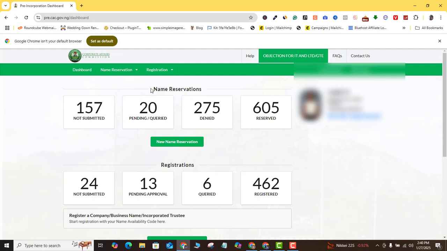Once your payment is successfully made, your application is going to move to the pending or queried position, and then you have to wait a few days depending on how fast CAC is. They're going to review, and if they approve the application, it is going to be moved to the reserved portion here. It's just to click on the reserved box.